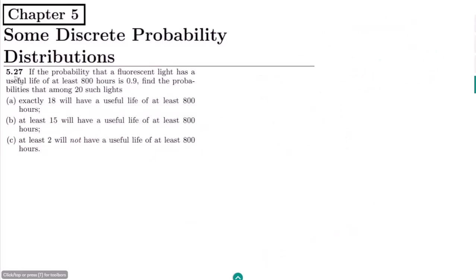Okay, this is question 5.27. The statement of this question is, if the probability that a fluorescent light has a useful life of at least 800 hours is 0.9, find the probabilities that among 20 such lights, part A, exactly 18 will have a useful life of at least 800 hours. B, at least 15 will have a useful life of at least 800 hours, and C, at least 2 will not have a useful life of at least 800 hours.